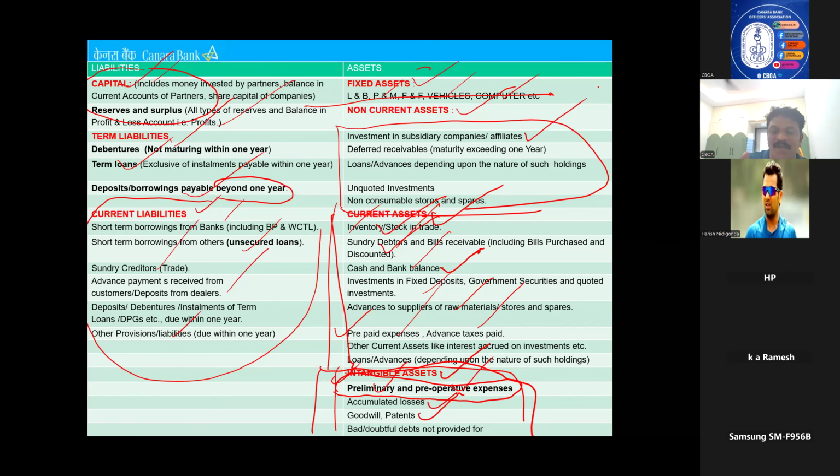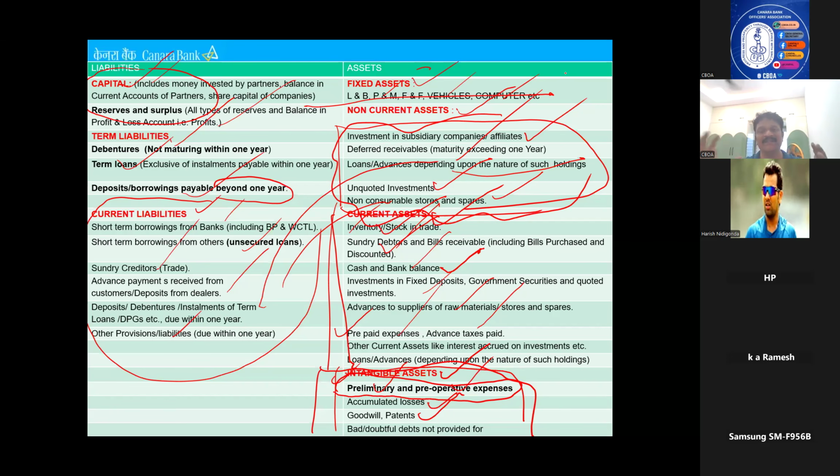You borrowed money for your business, but you are investing in your subsidiaries. It is non-current. Then deferred receivables, loans, advances, deferred nature of such holdings, unquoted investments, non-consumable stores and spares. These are all called non-current assets. Or for example, even if you purchase some land which is not related to business, that also they will show under non-current assets.